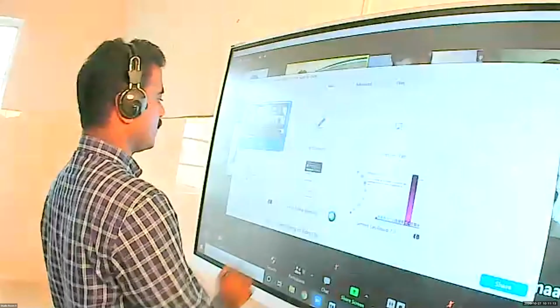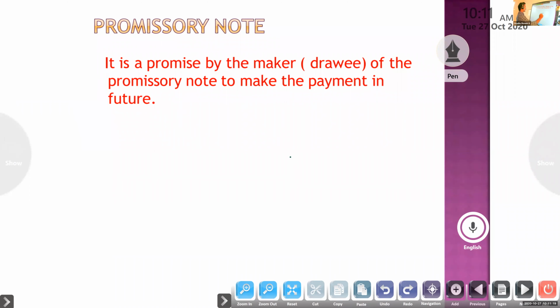Next, today I am going to start a new topic. Another negotiable instrument, promissory note. So what do you mean by promissory note? It is a promise by the maker, by the buyer, to make the payment in future. It is a promise by the maker of the promissory note to make the payment in future.